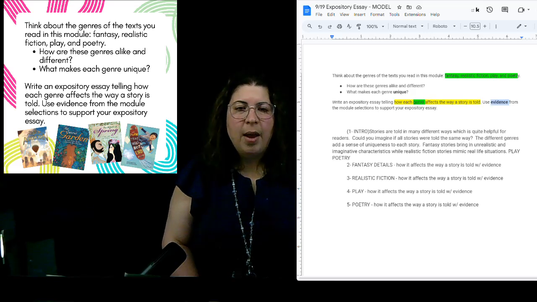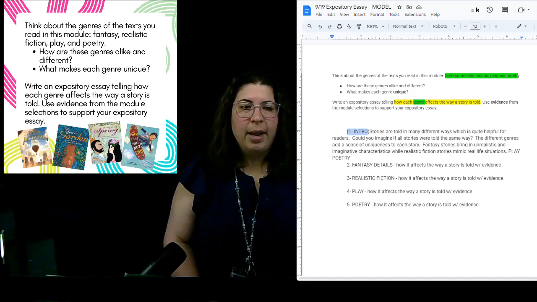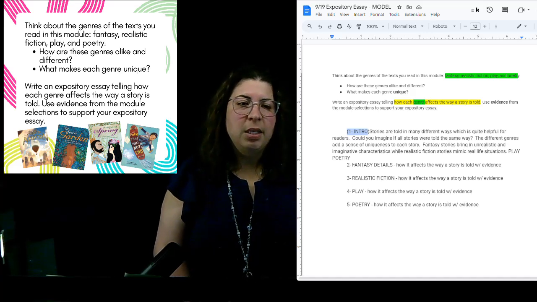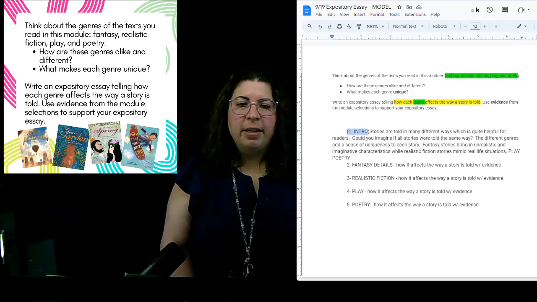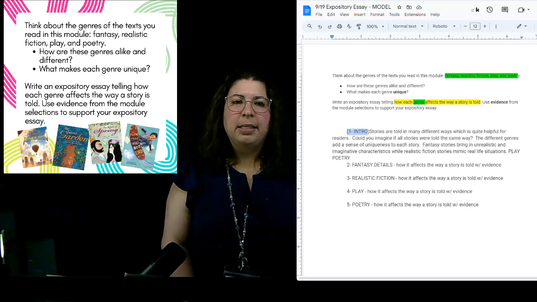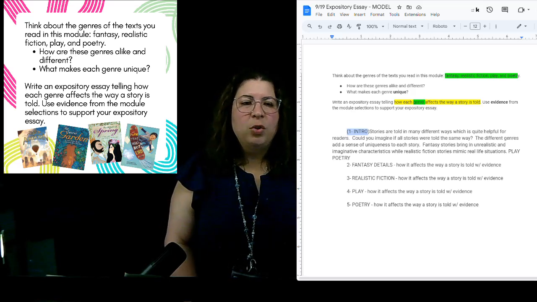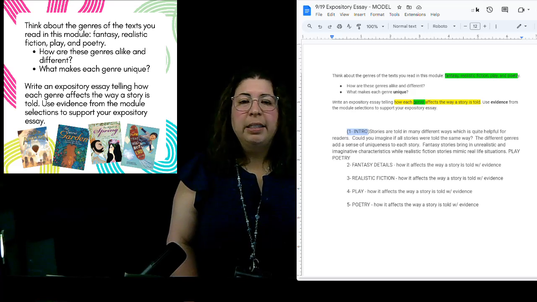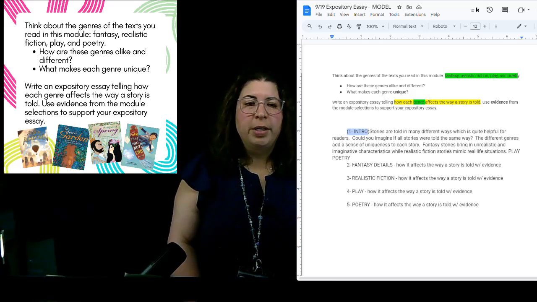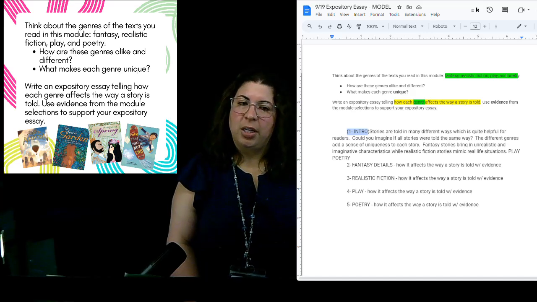All right, so I started with an introduction. That's going to be the first paragraph. In that introduction, I put in here, stories are told in many different ways, which is quite helpful for readers. Could you imagine if all stories were told in the same way? The different genres add a sense of uniqueness to each story. Fantasy stories bring in unrealistic and imaginative characteristics, while realistic fiction stories mimic real-life situations.